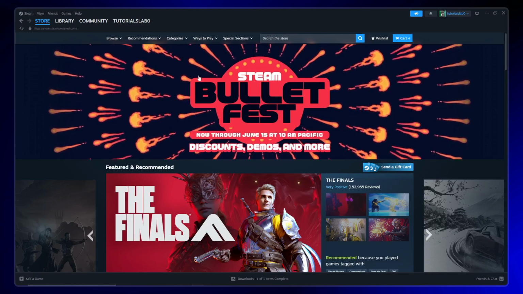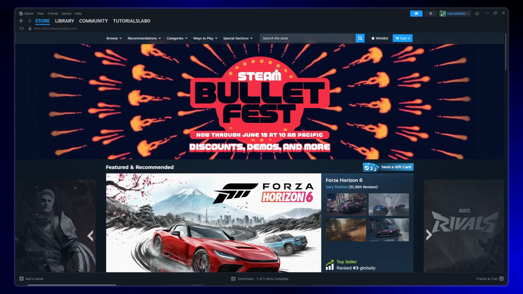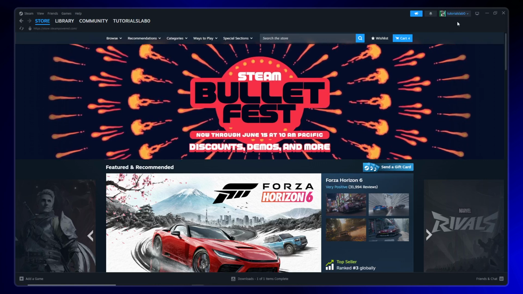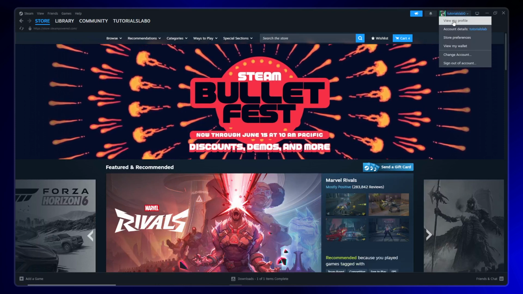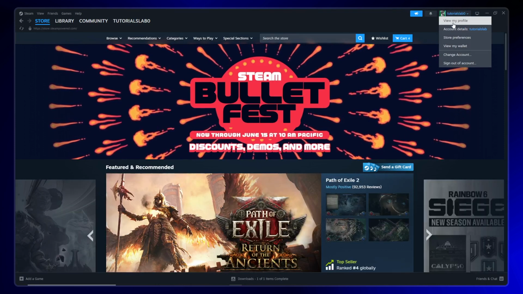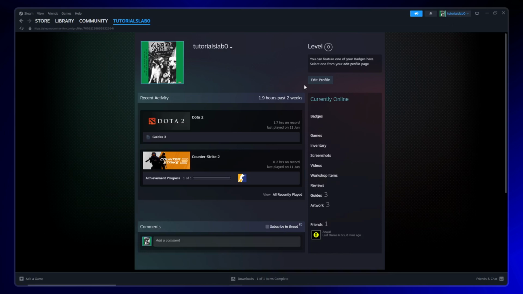First, open your Steam app and log in with your credentials. Once you're logged in, direct your attention to the upper right corner of the screen where you'll see your username displayed. Click on your username and from the drop-down menu that appears, select View My Profile. This will take you to your public Steam profile page where others can see your gaming activity and information.